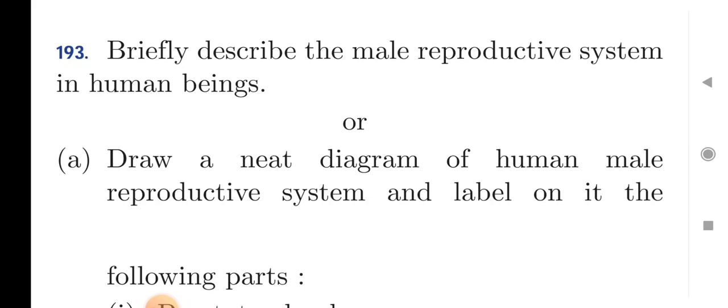Other than that, your most important questions are: what are the differences between asexual and sexual reproduction, what are the types of asexual methods, male and female reproductive organs with labelling and function, and what is pollination, what is the difference between cross pollination and self pollination, and some questions from your population part, that is population control methods, why population is under control situation. These are all some of the most important questions from your third chapter. So just prepare all these questions and best of luck for your exam.